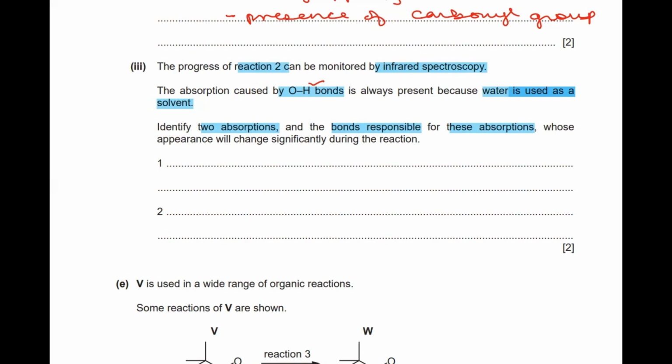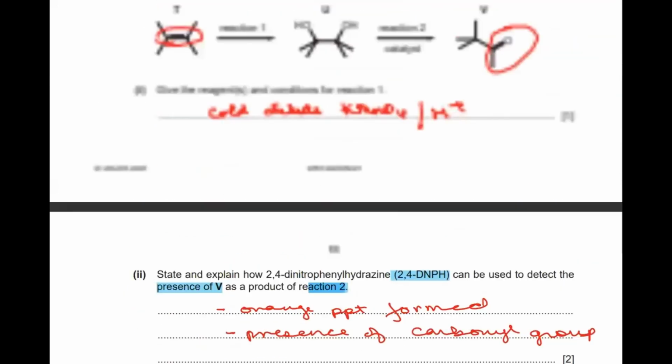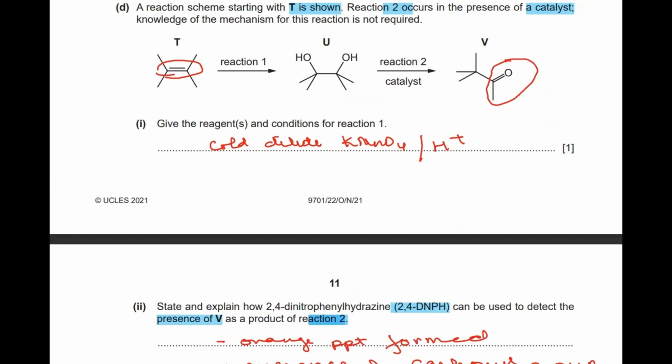So let's go back and see the reaction changes here. We do not need to mention OH, because they have already said that OH can be part of the solvent as well. So we will not show the change of OH, that from U to V the OH disappears. We don't have to mention it. Now, number one, what we can tell them is the appearance of C double bond O in V, which is a carbonyl group.